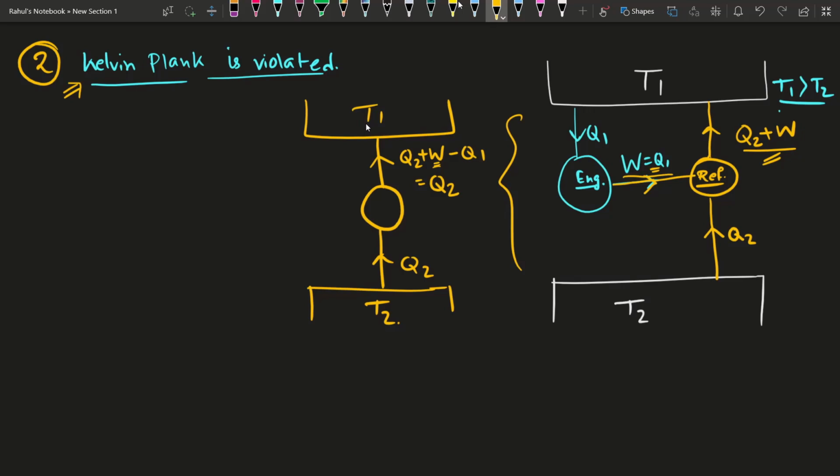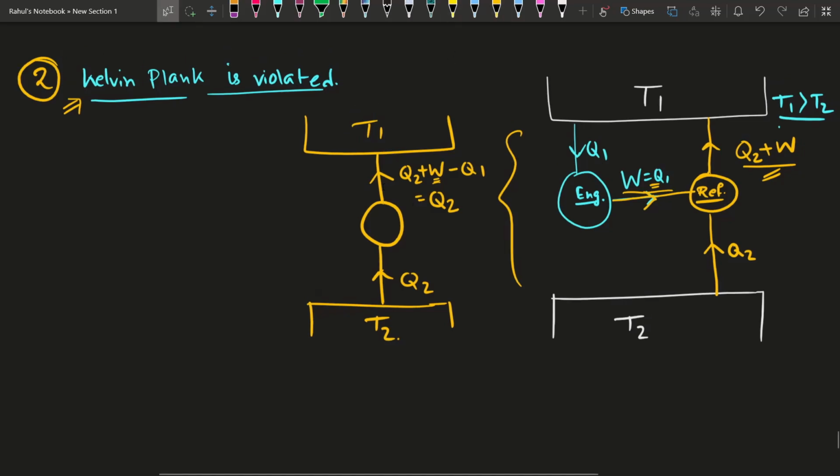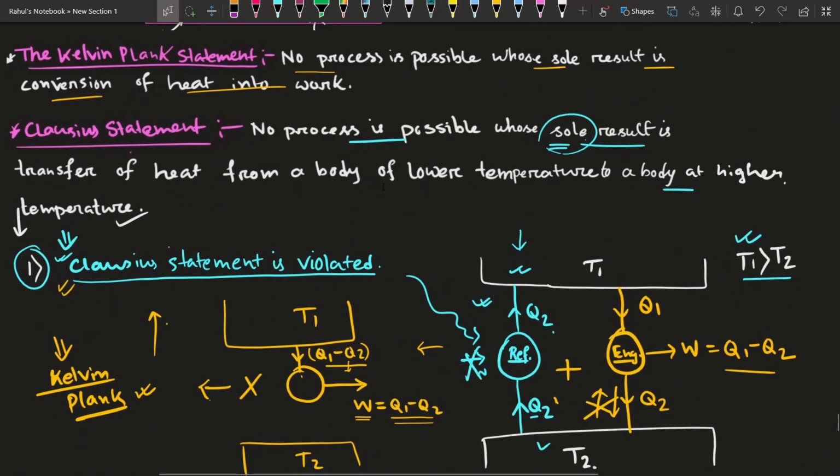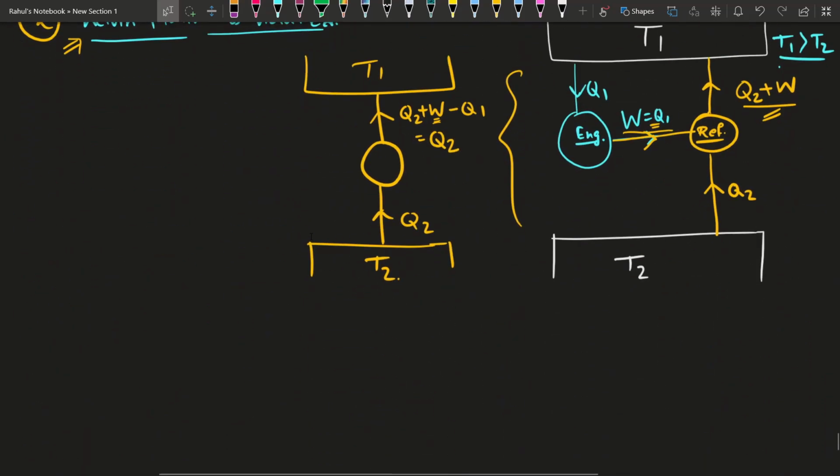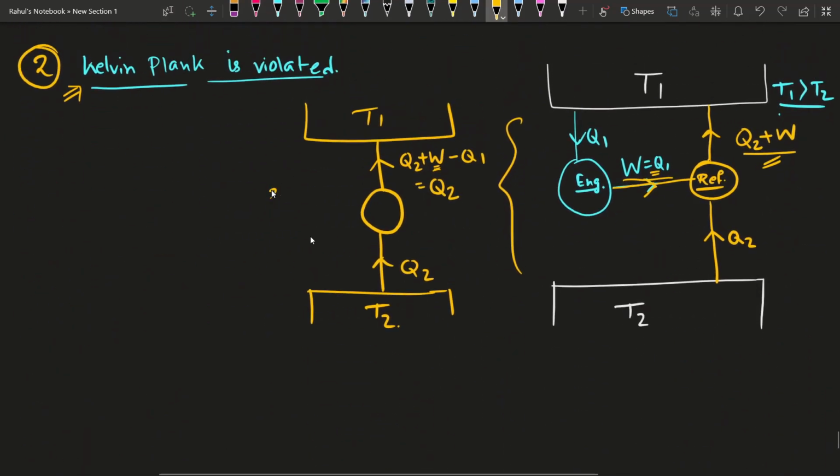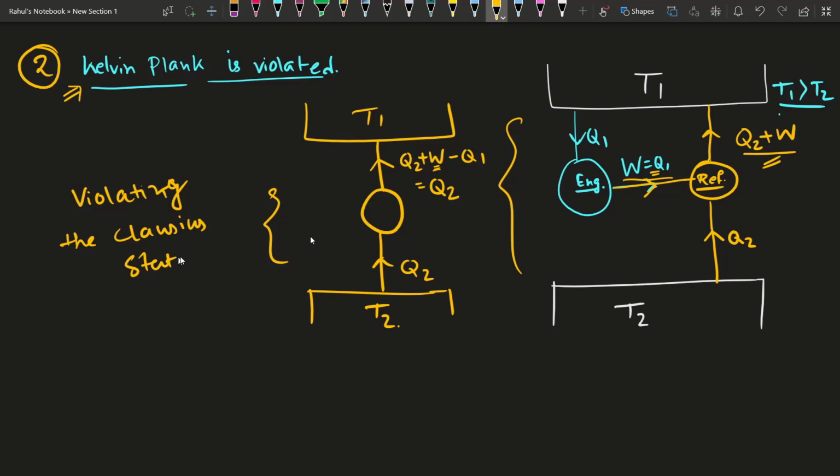Which is contradictory to our Clausius statement, right? No process is possible whose sole result is transfer of heat from a lower temperature to a higher temperature. So it is easily seen that it is violating the Clausius statement.